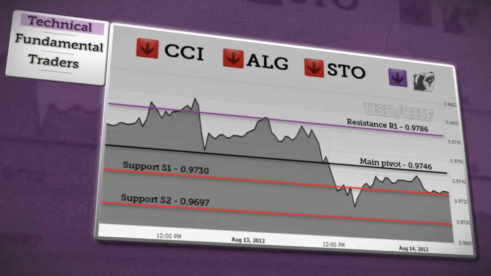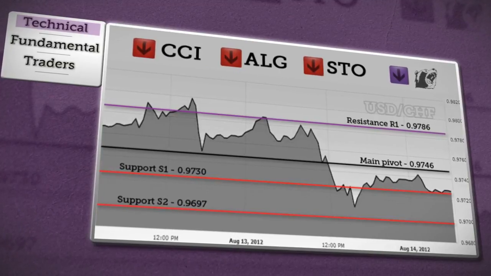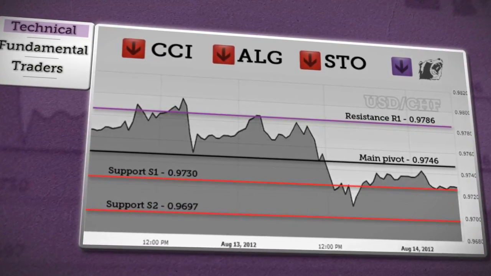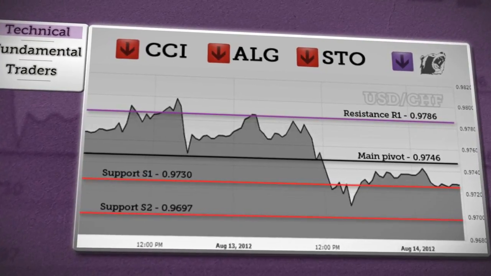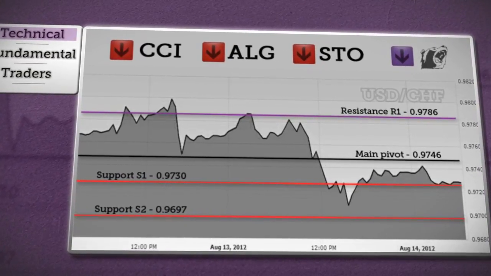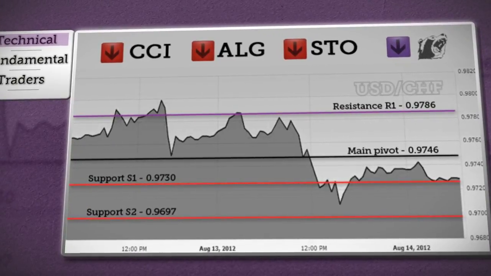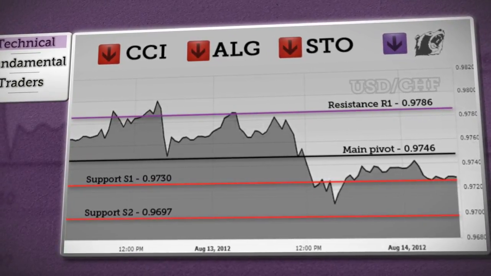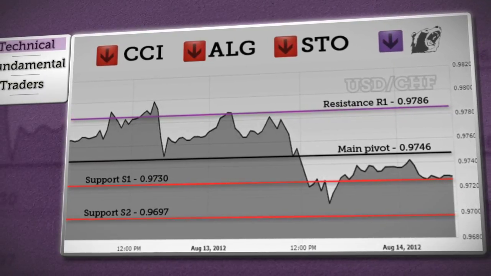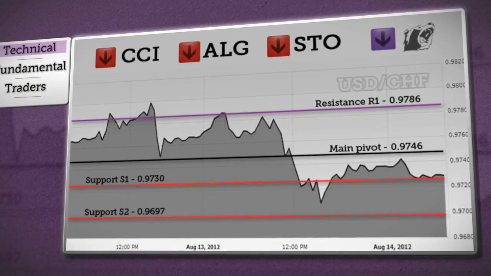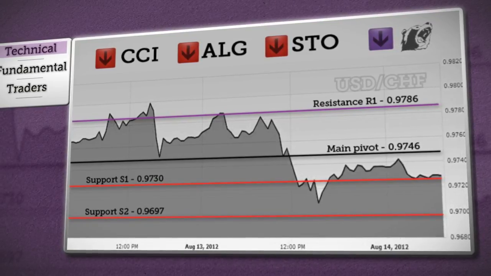We finish up with the dollar franc. Price fell below daily pivot will be suggesting consolidation if it holds above support S1. But further fall will be indicating that a downward move is underway and target will be at S2 support and a deeper decline isn't excluded. Also, rise above daily pivot will negate previous conclusions and in this case, target will be at R1 resistance. The vast majority of our indicators and chart analysis for the dollar franc show a bearish trend.